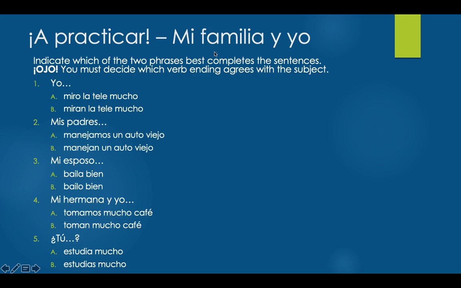I have a couple of other activities here I'd like for you to try really quick with these AR verbs. You're going to select the one that best completes the sentence, and in this case it needs to agree grammatically. So for example, number one, we have yo, and my options are "miro la tele mucho" or "yo miran la tele mucho." Obviously my verb here is mirar, to watch, and in the yo form, my ending should be an O, so our final answer should be "yo miro la tele mucho."